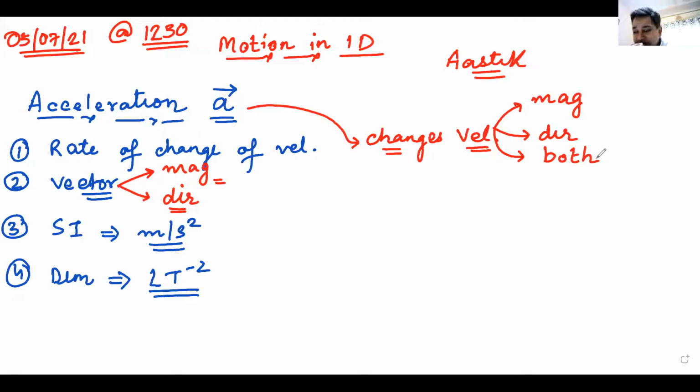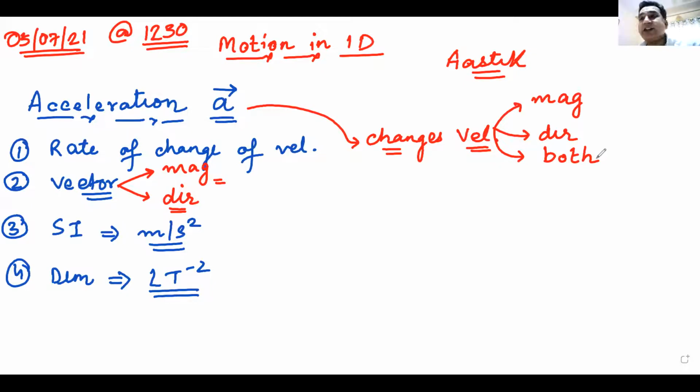Now the question comes, how does acceleration change velocity in only magnitude, in only direction, and in both? How should the acceleration be so that it changes only magnitude? Second case, it changes only direction. Third case, it changes both.